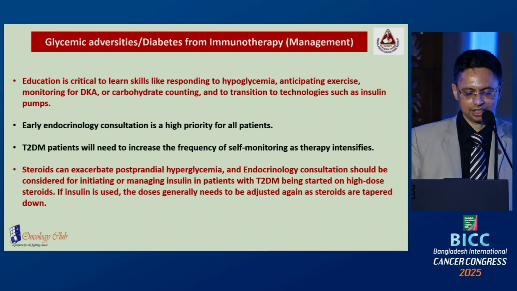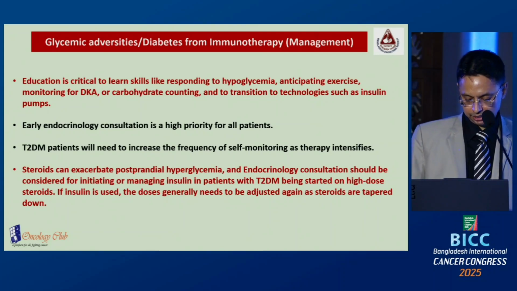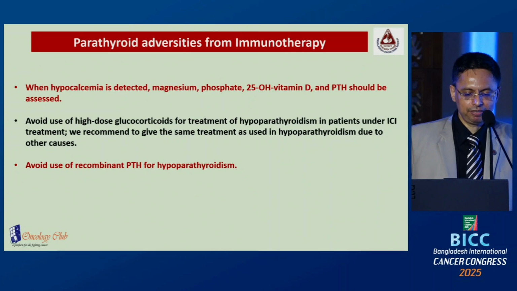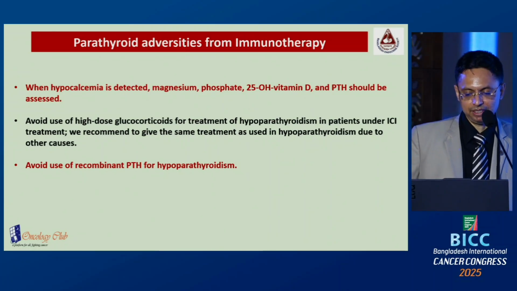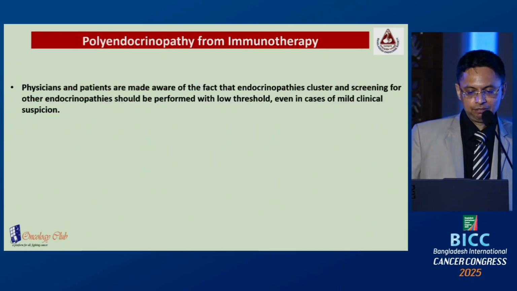Type 2 diabetes mellitus patients may need to increase the frequency of monitoring. Also, steroid use should be watched carefully as it can exacerbate hyperglycemia. Parathyroid adversity: when hypoparathyroidism is suspected, magnesium, phosphate, vitamin D and PTH should be checked. Avoid use of recombinant PTH for hypoparathyroidism.